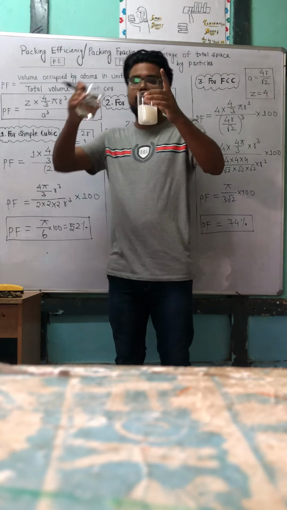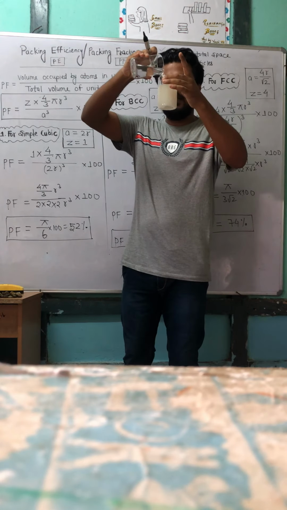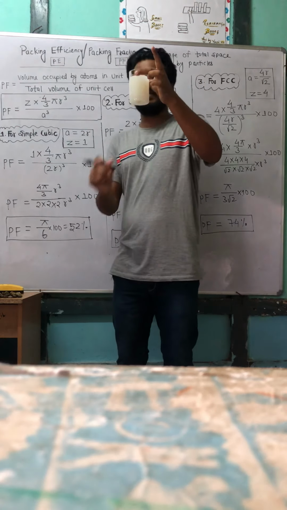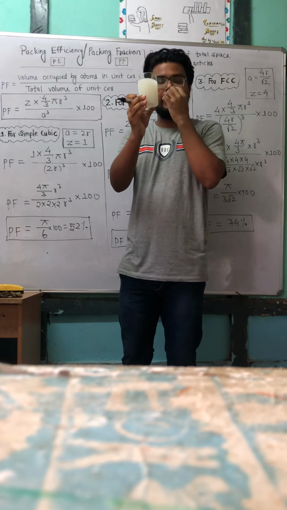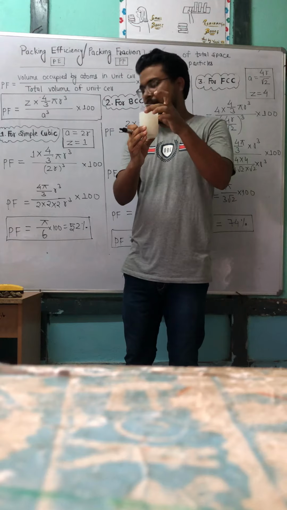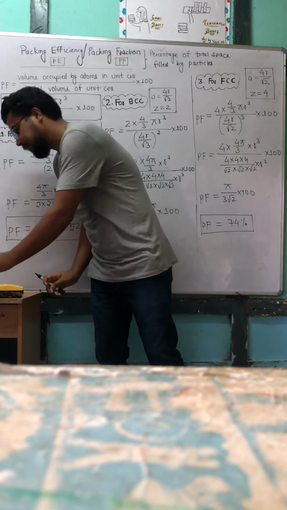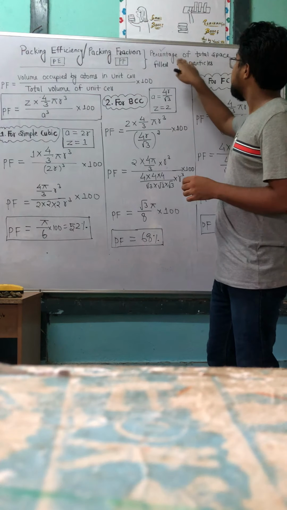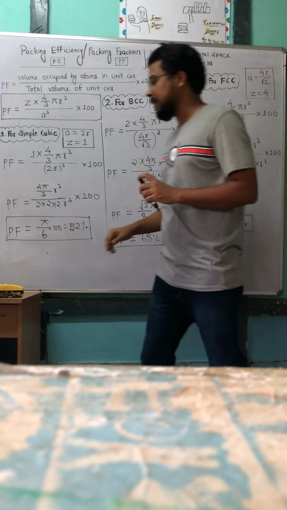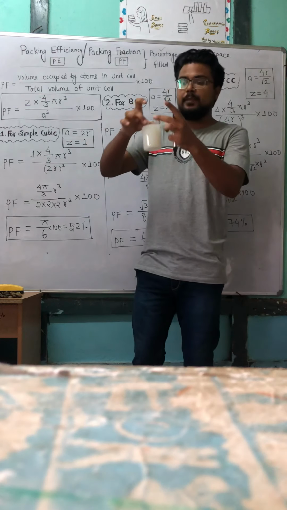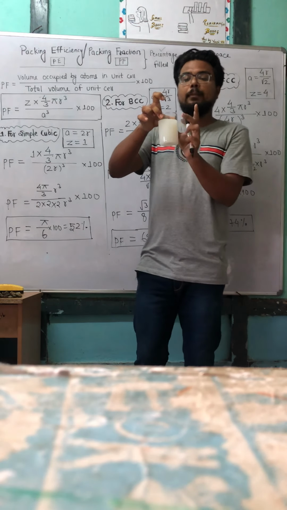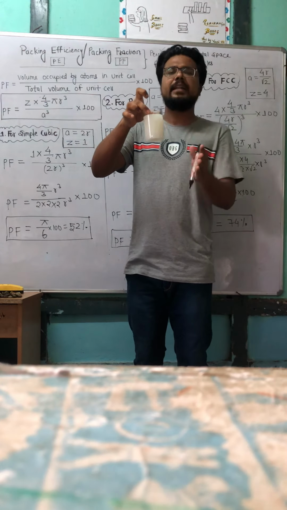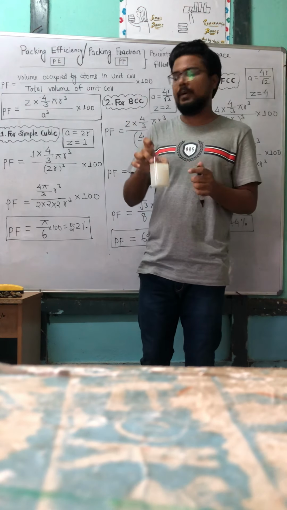Suppose I am adding some more water, then its filling area is increasing. Now it is 80 or 85% filled. See, in case of atom or particle, it is the percentage of total space filled by particle. So the total space of this glass is filled by milk. It can be considered as 80%, 85%, 90%, or earlier it was 50%.